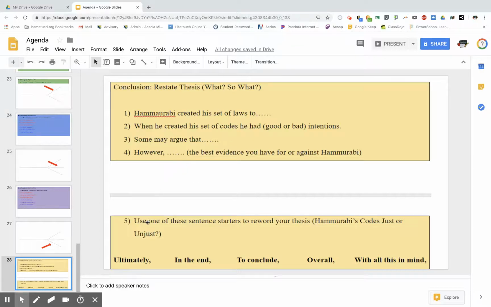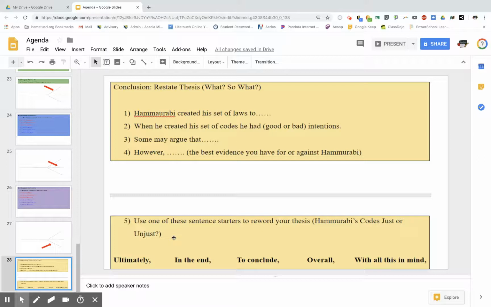Then your last sentence of your essay is going to be using one of these sentence starters. These are conclusion sentence starters. So you can say, to conclude, or overall, with all this in mind, make sure you have the comma, and then you're going to say how Hammurabi was unjust, the 3 reasons.